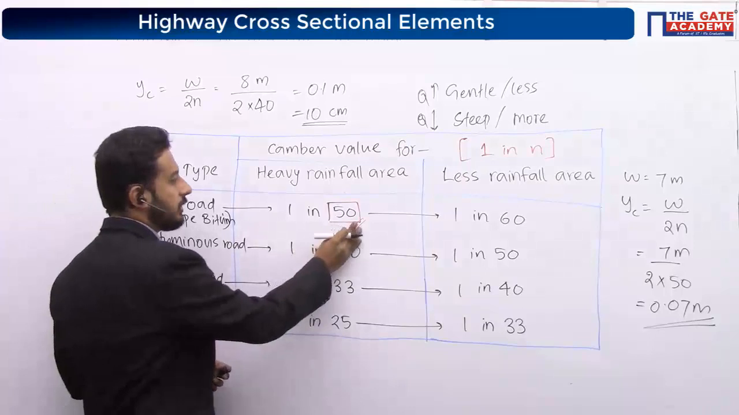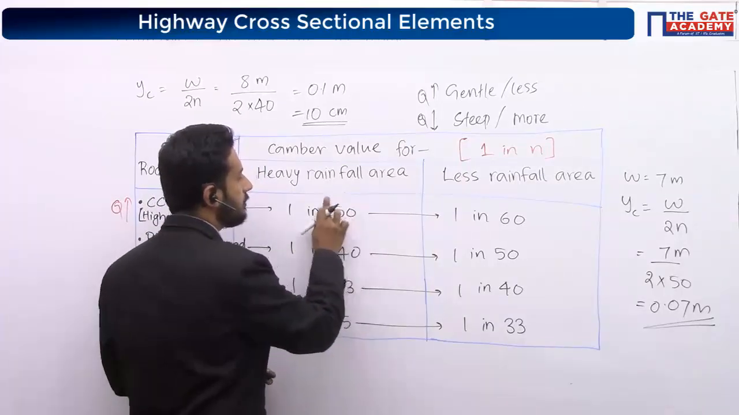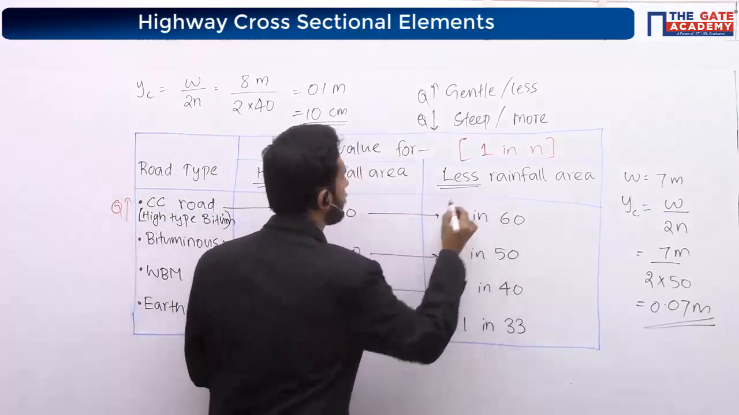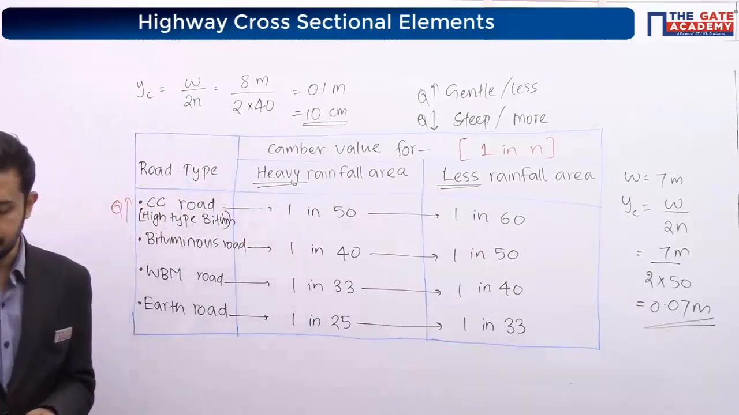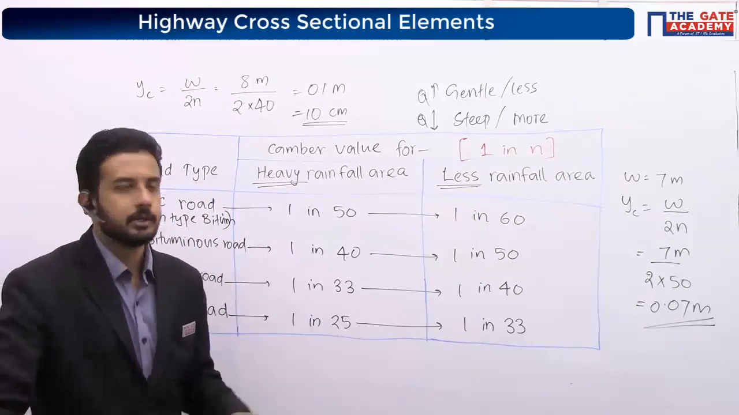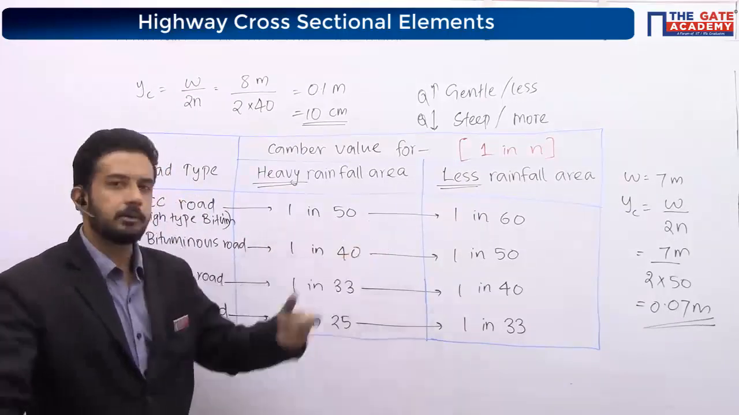1 in 50 is more, isn't it? Why do you need more slope? Because of heavy rainfall. This is less rainfall. If more rainfall is there, then you have to give more slope. So this will be more compared to that.